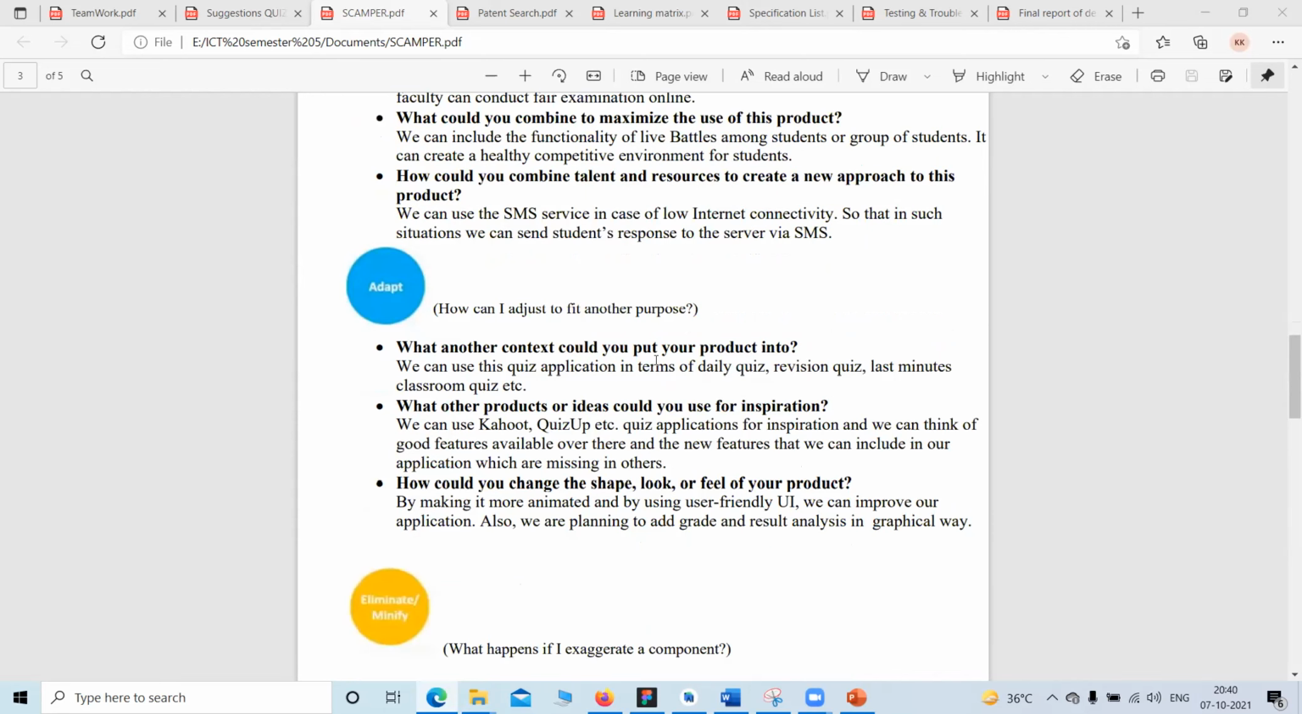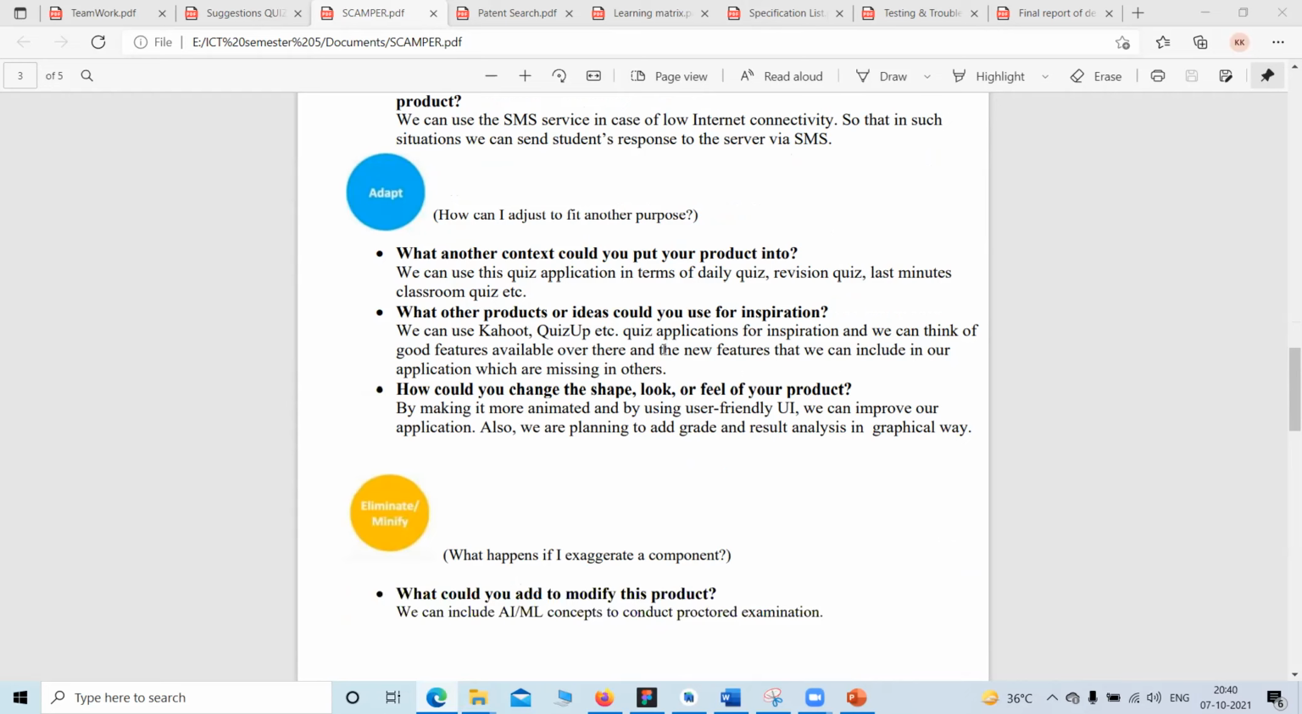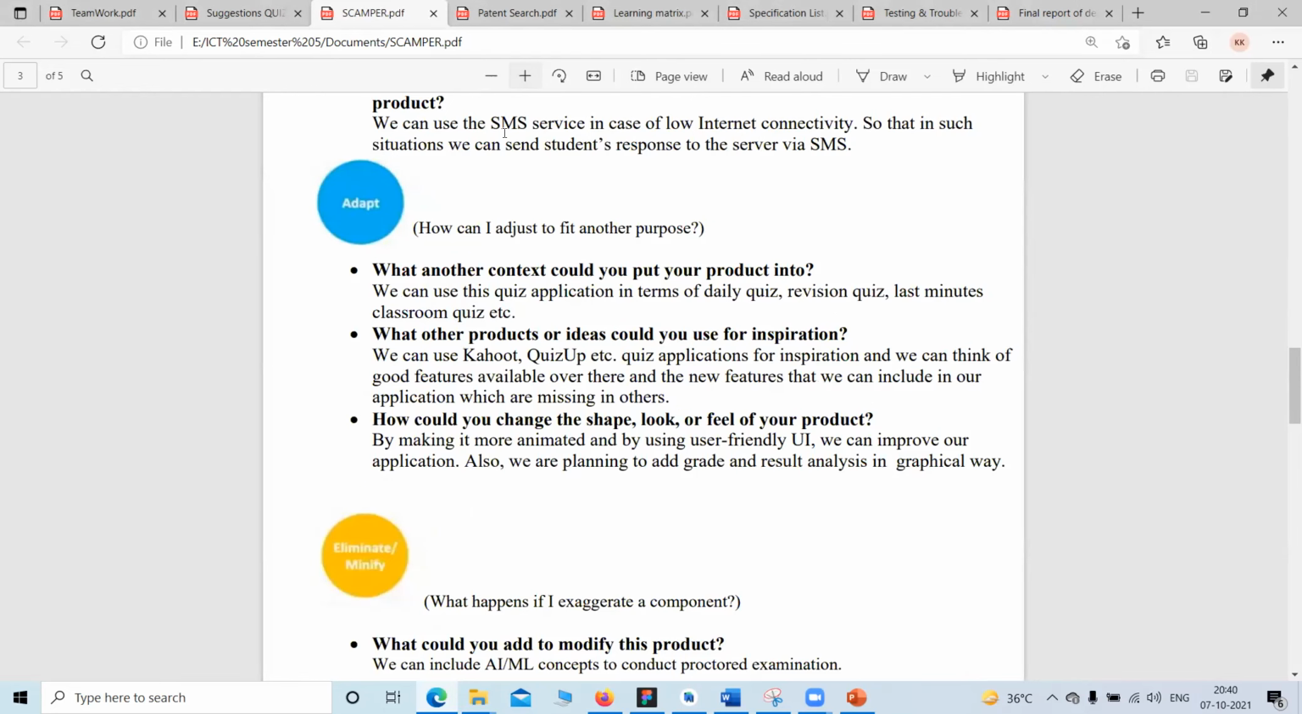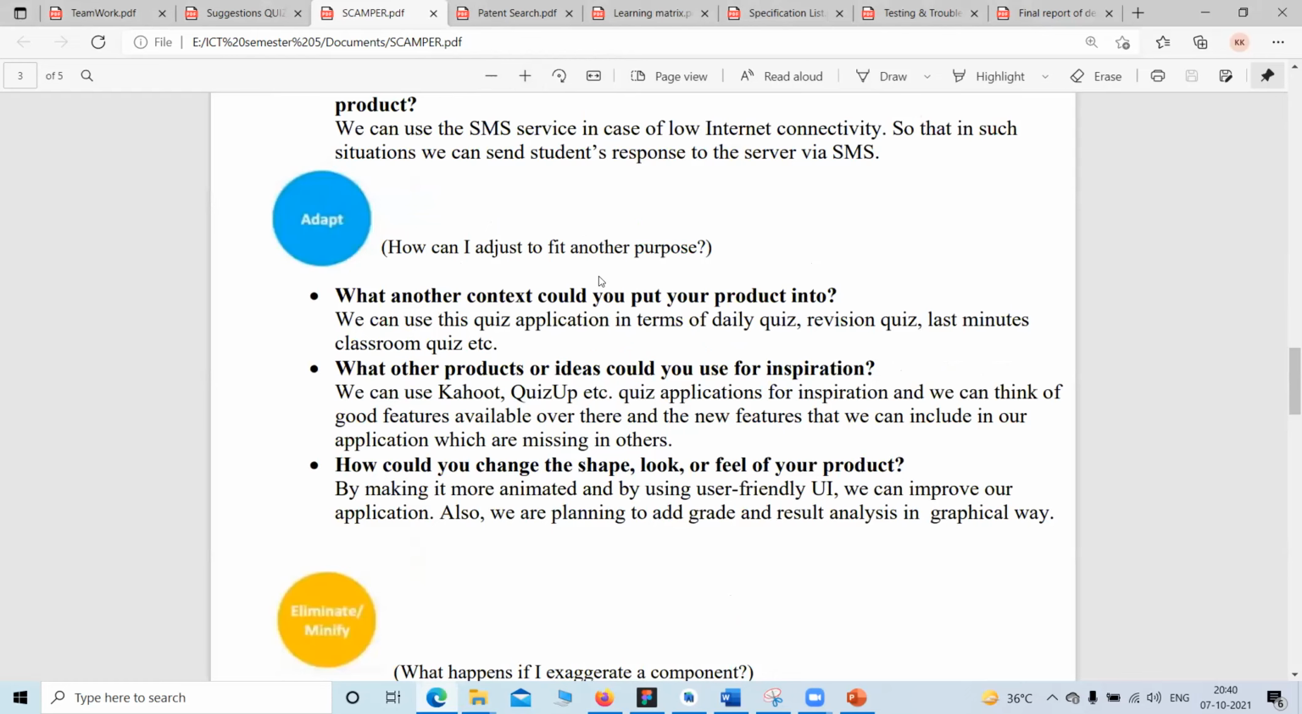The next thing is adapt. How can we adjust this application to fit another purpose? So we have seen that, as a part of revision after every lecture, faculties can set a short quiz about the lecture, and by giving this quiz, students can revise the whole lecture at once. So we got a thought about it, and surely we will implement it.